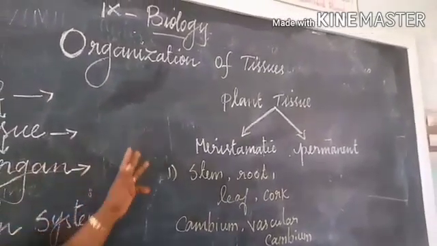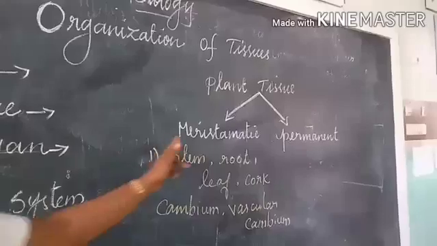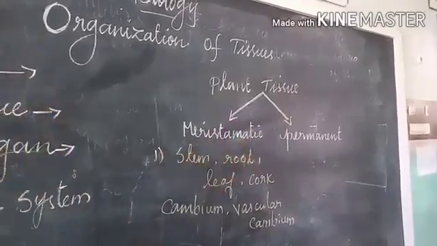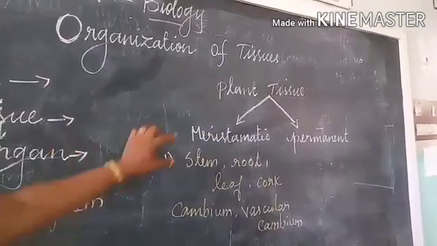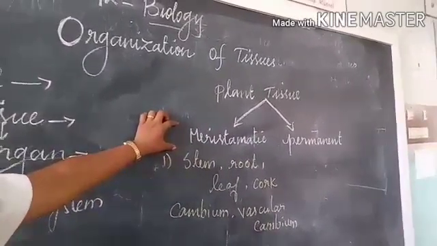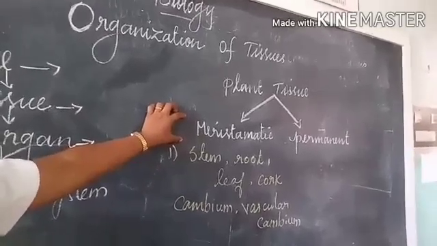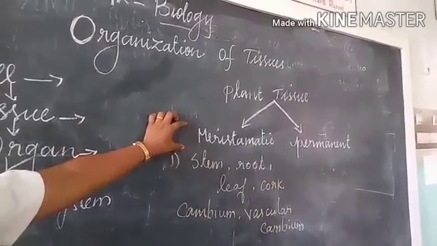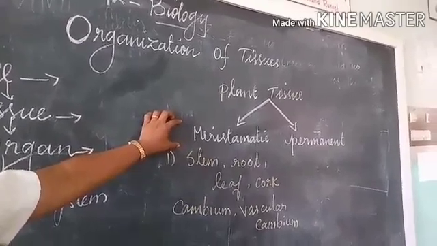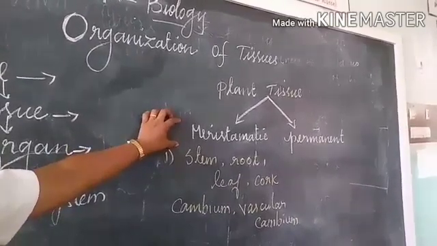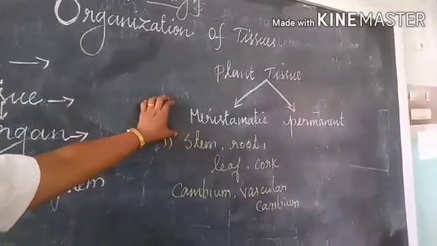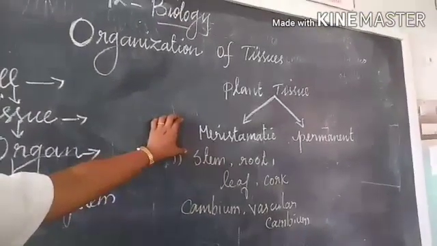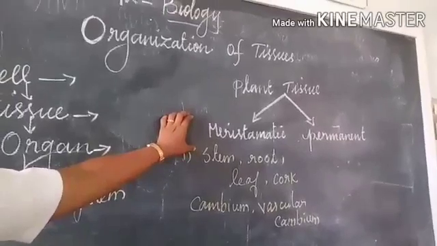Plant tissue is basically classified into two: meristematic tissue and permanent tissue. What is called meristematic tissue? The term meristem is derived from the Greek word meristos, which means divisible, having cell division. What is the correct definition for meristematic tissue? It is a group of immature cells that are capable of cell division.